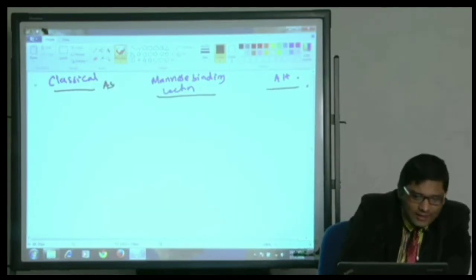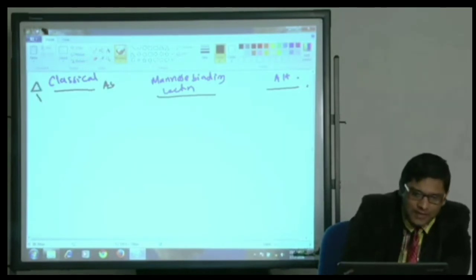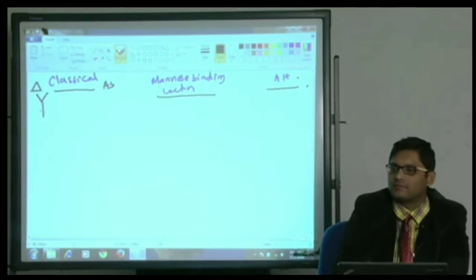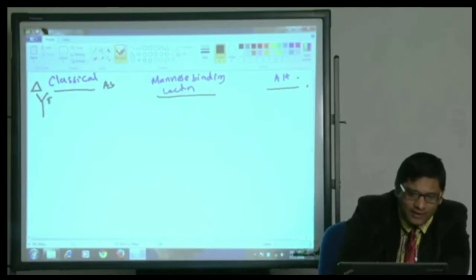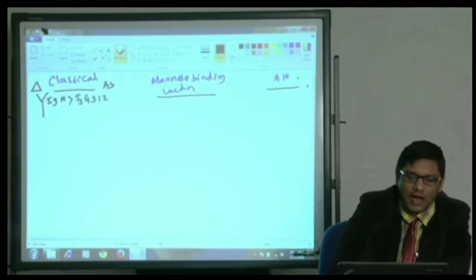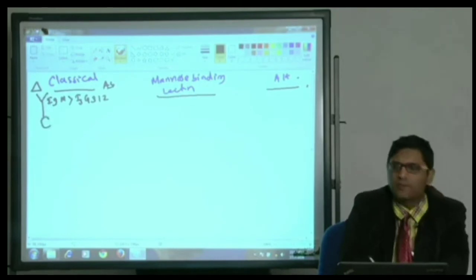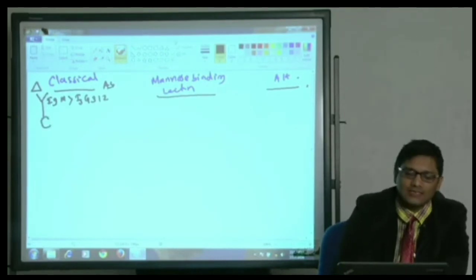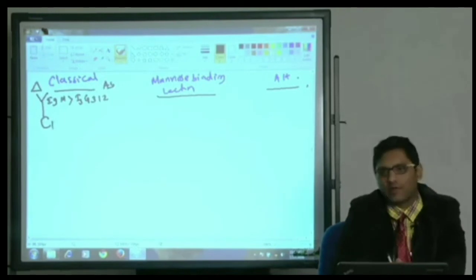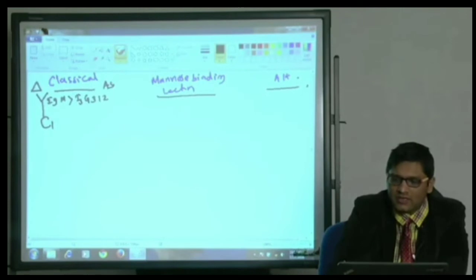So when an antigen comes in the classical pathway, first the respective antibody will go and bind. Which antibody? Either IgM or IgG 1, 2, 3. And to the Fc portion of the antibody, the first complement will come and bind. In classical, the first complement to be activated is C1. I will tell you a very easy code.